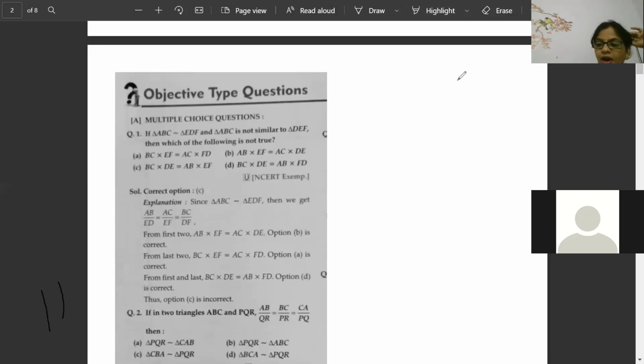Next question for 1 mark. Let's see who will give the answer to this one.